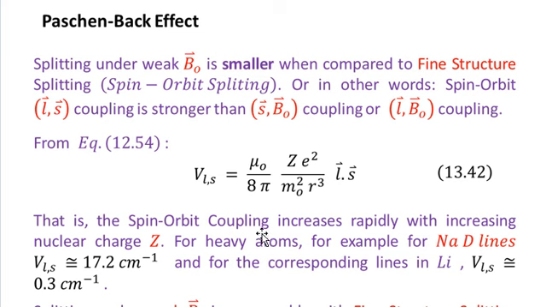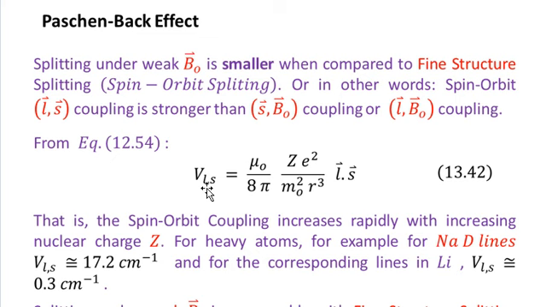That is, the spin orbit coupling increases rapidly with increasing nuclear charge Z, because Z is present in the numerator. So for a heavier atom, Z has a larger value, so the value of VLS will be larger for heavier atoms.